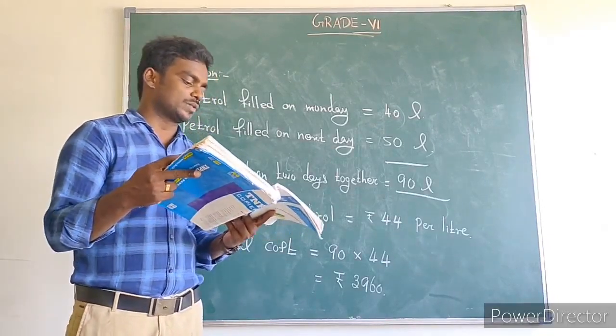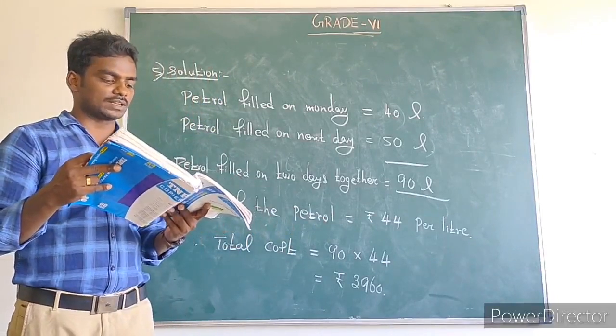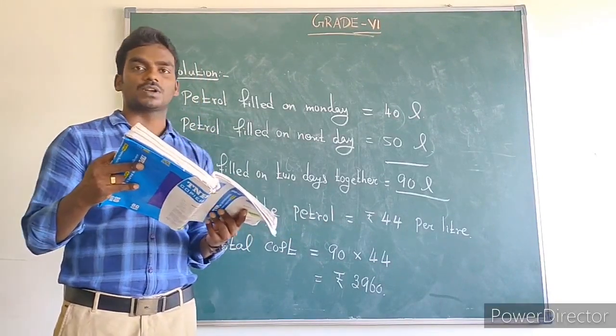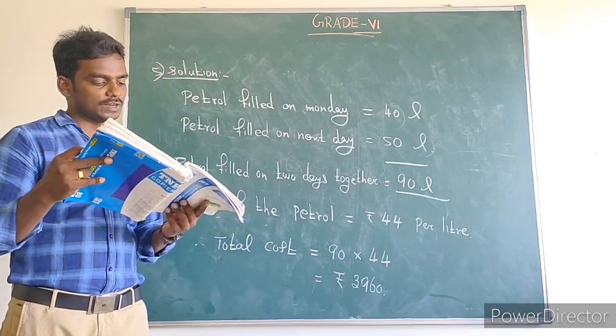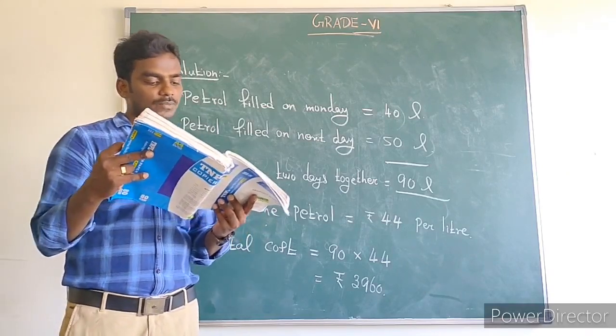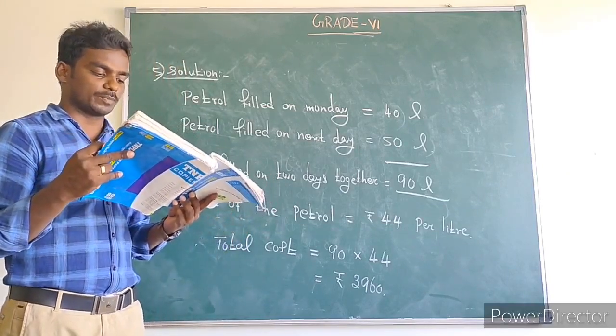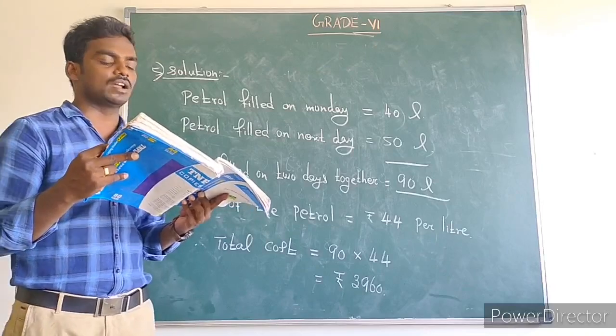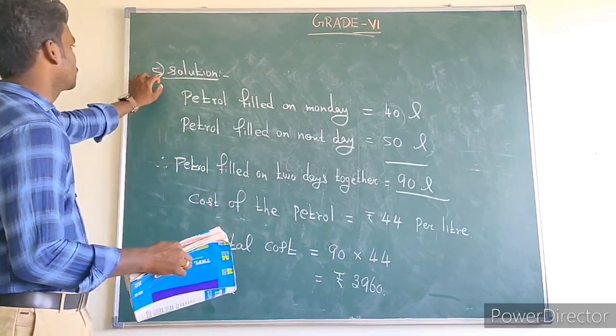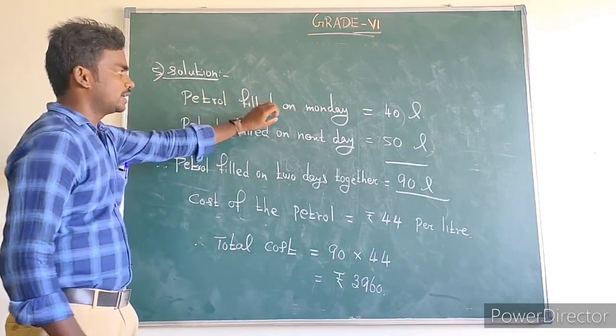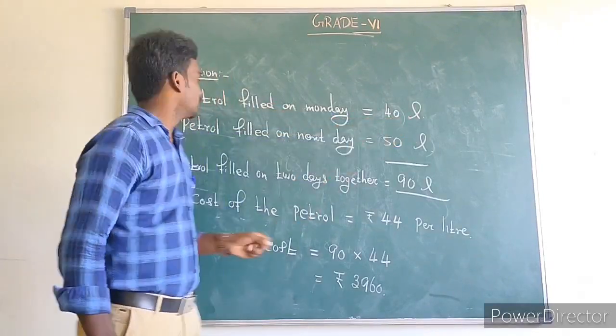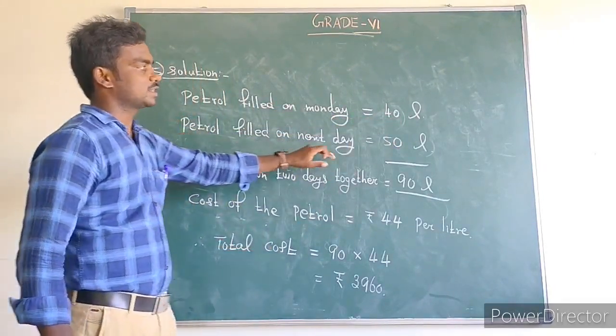Fifth one: a taxi driver filled his car petrol tank with 40 liters of petrol on one day. The next day he filled the tank with 50 liters of petrol. If the petrol costs rupees 44 per liter, how much did he spend in all on petrol? See the solution. First, petrol filled on Monday is 40 liters, as given. Second, petrol filled on the next day is 50 liters.